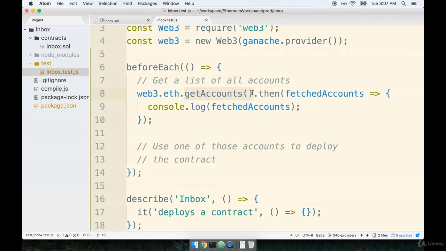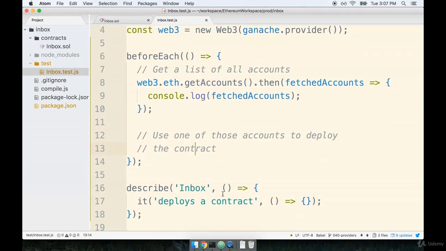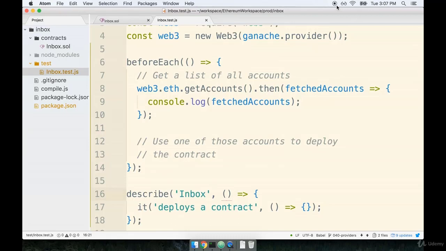Let's take a break right now. We're going to come back in the next video and do just a little bit of code cleanup inside this file, and then continue on with our first it statement. So I'll see you in just a minute.